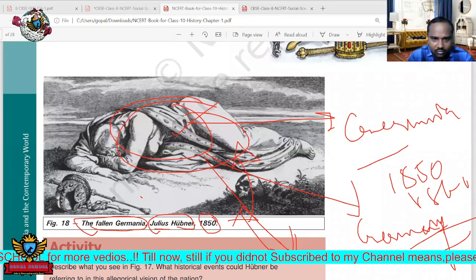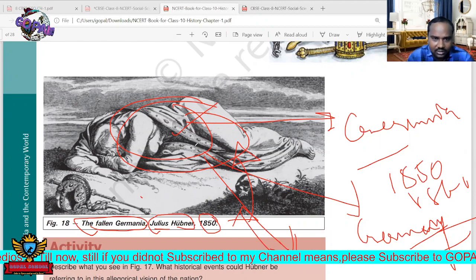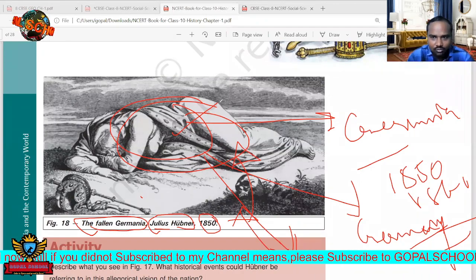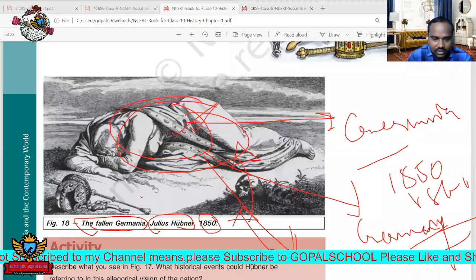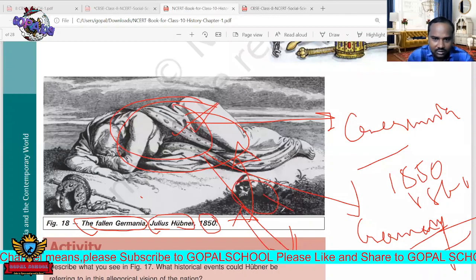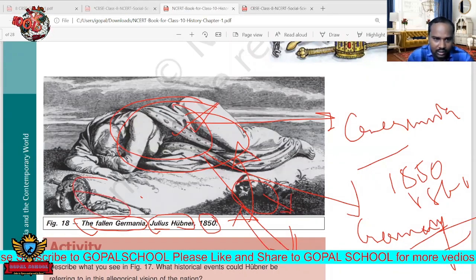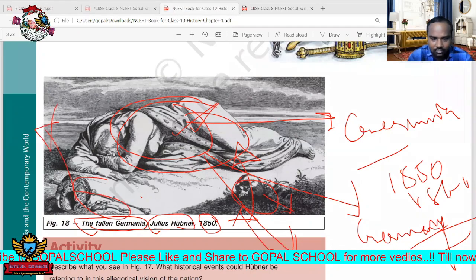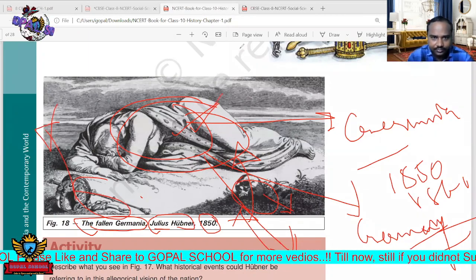So what does the symbol mean? The artist is telling that Germany completely fell in the war, it was defeated in the war, and finally it is lying on the ground. This indicates that they have lost many lives, and their royalty was given to other people. This is the symbol of this fallen Germania.